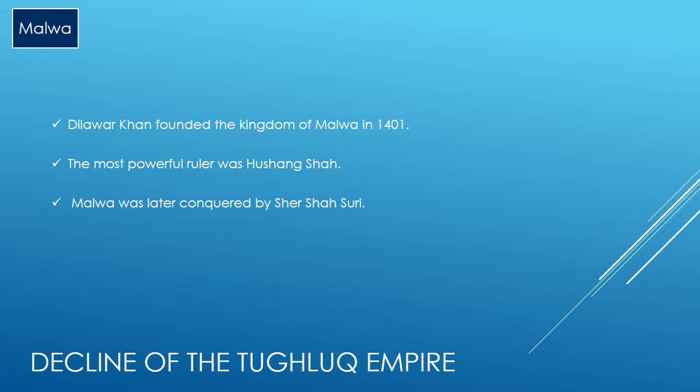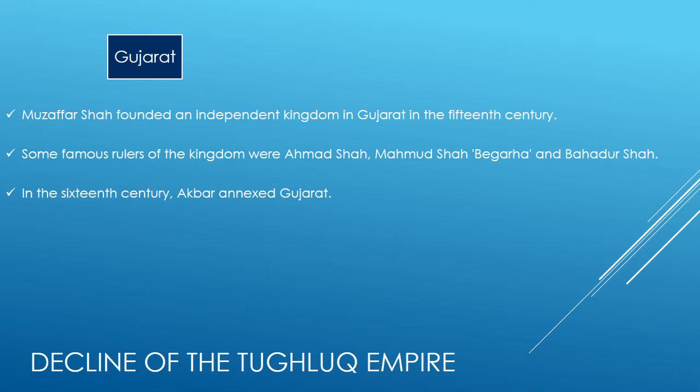Malwa. Dilawar Khan founded the Kingdom of Malwa in 1401. The most powerful ruler was Mahmud Shah. Malwa was later conquered by Sher Shah Suri. Gujarat. Muzaffar Shah founded an independent kingdom in Gujarat in the 15th century. Some famous rulers of the kingdom were Ahmad Shah, Muhammad Shah Begada, and Bahadur Shah.